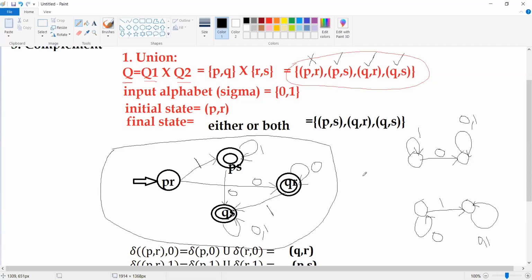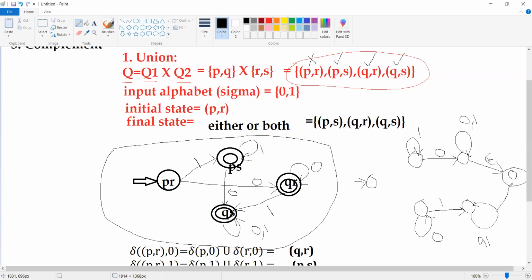Now when I do the union, I need to introduce a new initial state and a new final state. From the already existing final states, I need to specify the epsilon transitions.